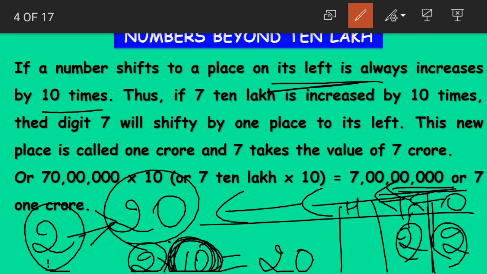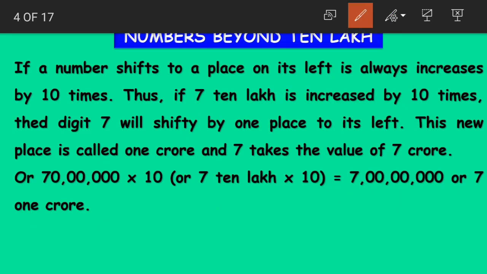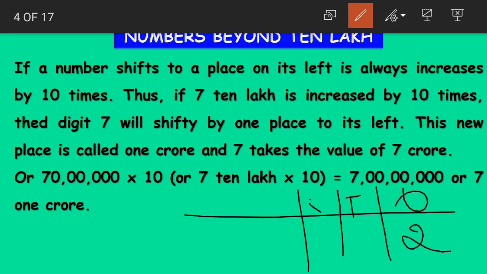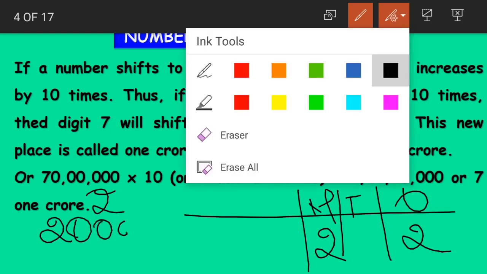Now, if the digit 2 in ones place came to hundreds place. 2 at ones place, place value is 2. Now if the same 2 is in hundreds place, its place value becomes what? 200. Am I right?